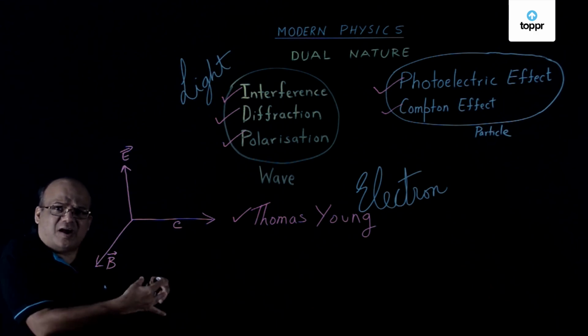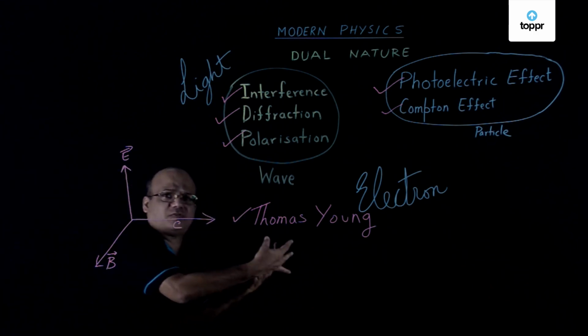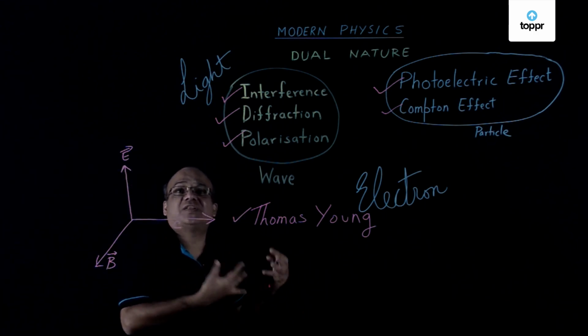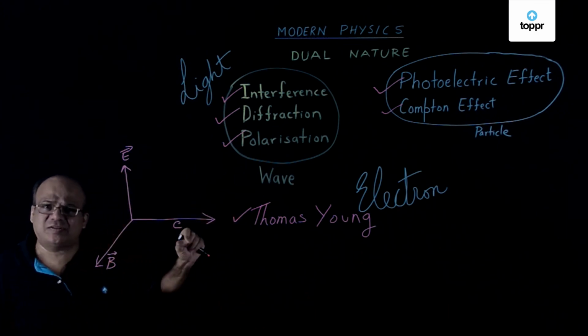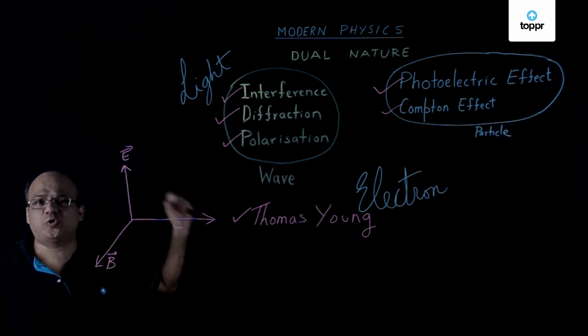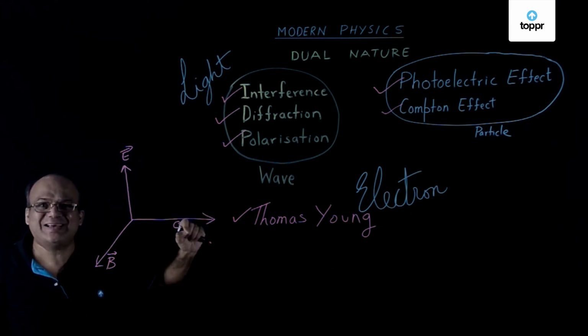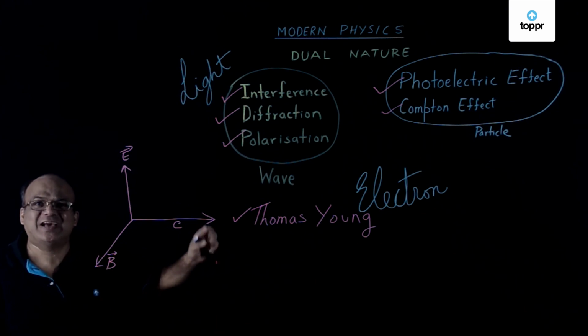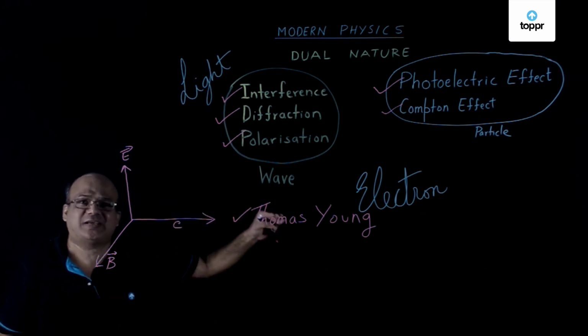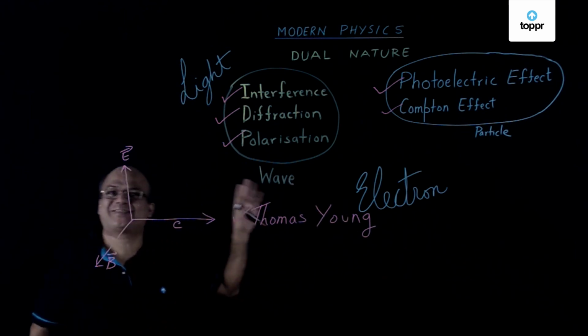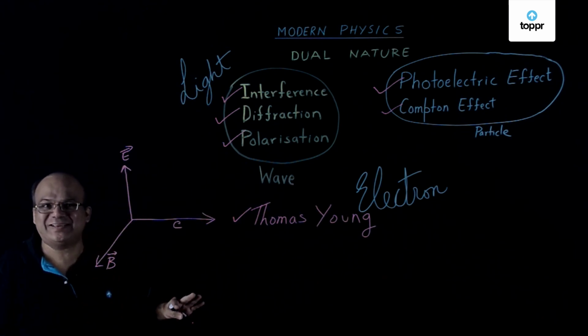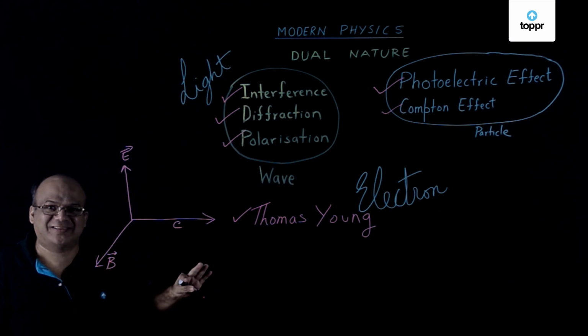But there are other equipments like electron microscope, which actually use the wave nature of electrons. So particles like electrons also have a dual nature. Light has a dual nature, electrons have a dual nature. This wave-particle duality is a general property. Everything has got a particle nature and a wave nature.